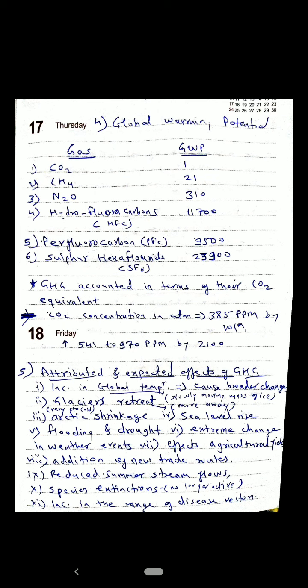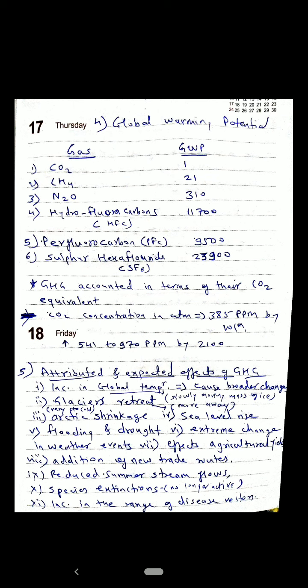Retreat is the moving away, so definitely that will lead to flooding and so on. Then Arctic shrinkage, then sea level rise, then flooding and drought. There will be flooding in some parts and drought in some parts, as we have faced flooding this year. Then extreme changes in weather events, we are facing this problem.